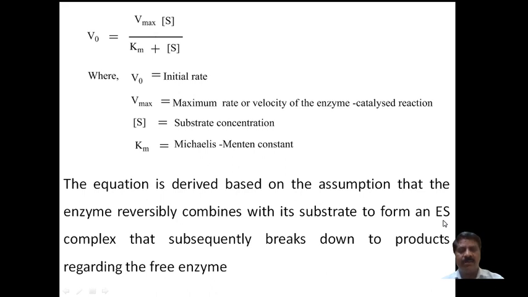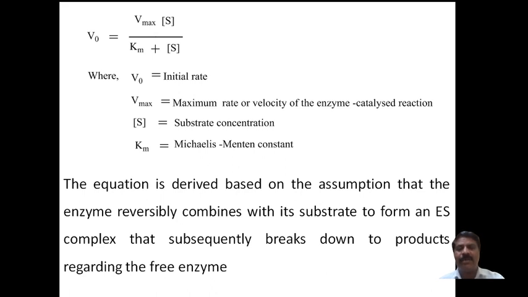When combined to form the ES complex, it has a 50-50 character: the old bonds are broken and new bonds are also formed. That is, 50-50 partial bonds will be there, and it is a complex structure that may or may not be isolated. Usually it may not be isolated, and it is highly unstable, and it breaks down and further forms the product, and the enzyme is separated as a catalyst.